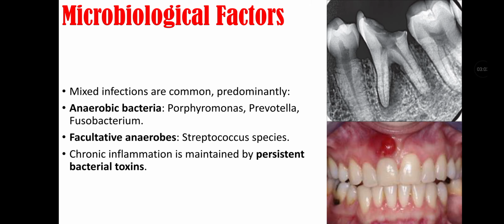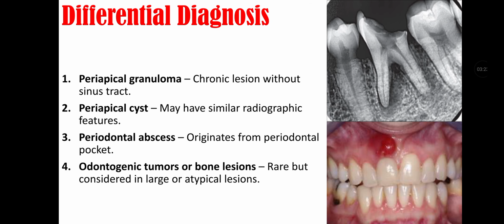Microbiological factors include mixed infections are common, predominantly with anaerobic bacteria, facultative bacteria. Anaerobic bacteria include Porphyromonas, Prevotella, and Fusobacteria. Facultative bacteria include Streptococcus species. Chronic inflammation is maintained by persistent bacterial toxins.